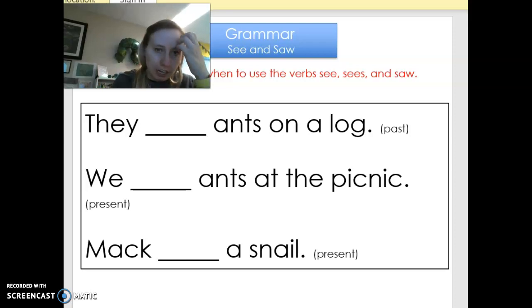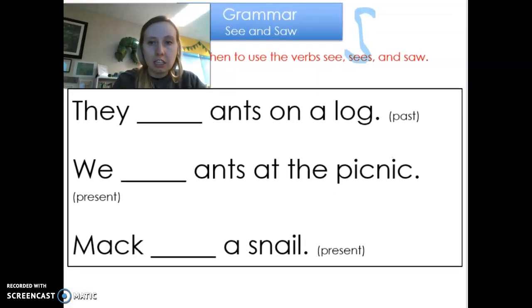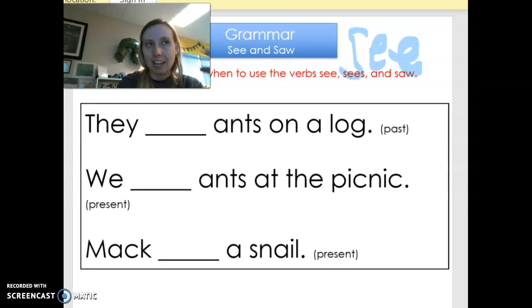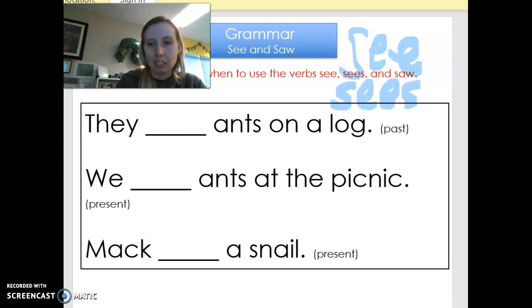So when we have the verbs, we have the verbs see, sees, and saw. We use see when we have words like I see, you see, they see. We use sees when it's a person, like John sees, or he sees, or she sees. We use saw in the past for all of them. So let's look at that.